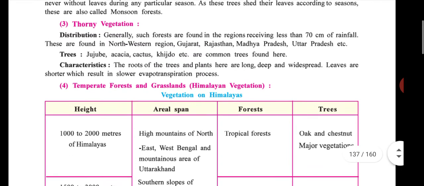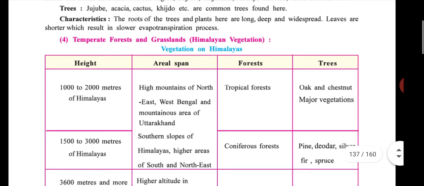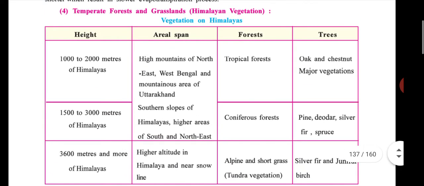Now we are moving on to the fourth type, temperate forest and grassland, Himalaya vegetation. Height, area span, forest, and trees. At the Himalayas, which types of vegetation are there? We study here.